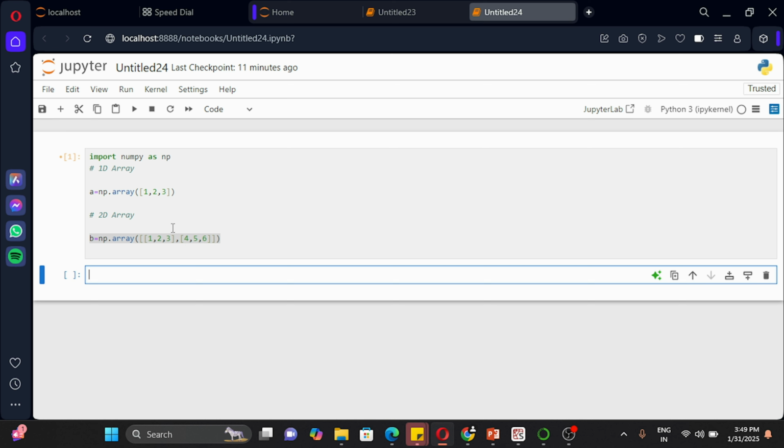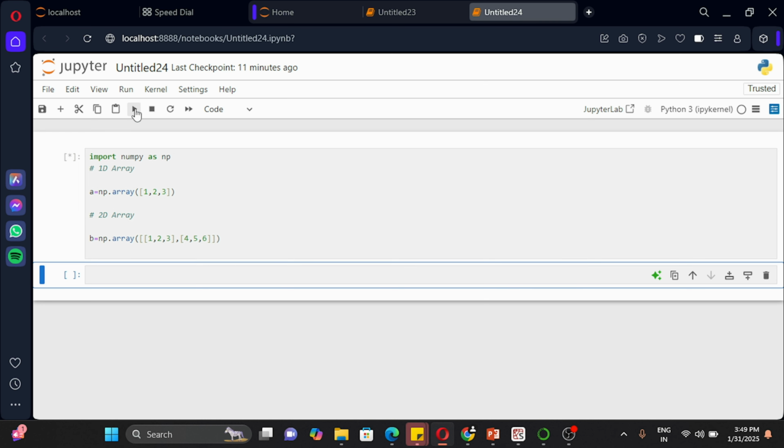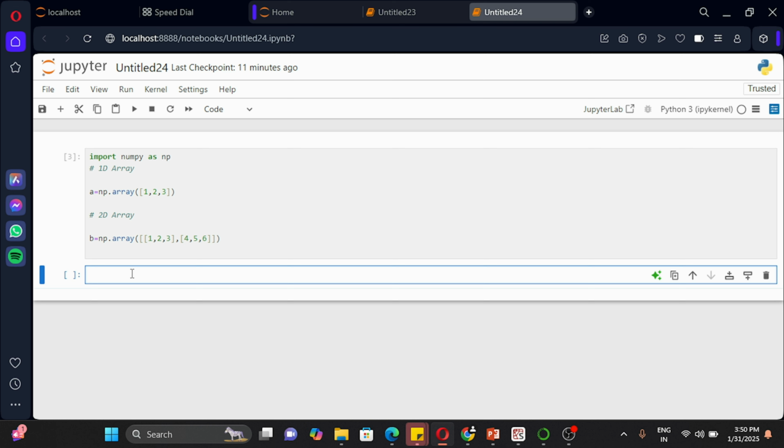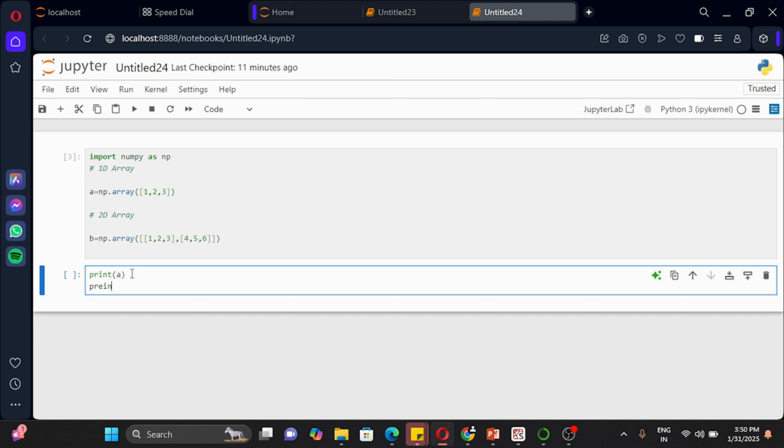Right now if you try to execute this statement, it won't show you anything. Why? Because we need to check it by print. So what we are going to do is print a. We have to just print them to check the data. Print b.